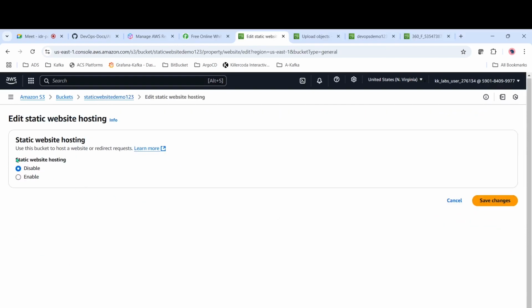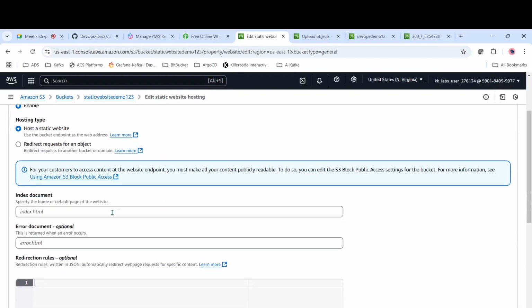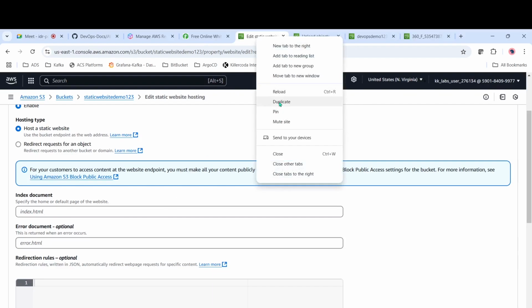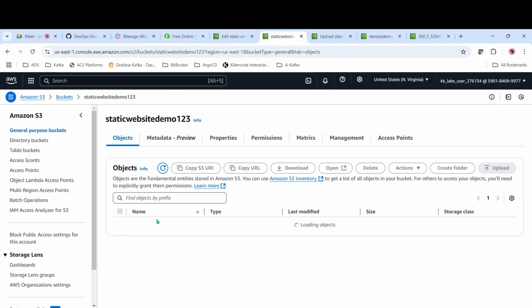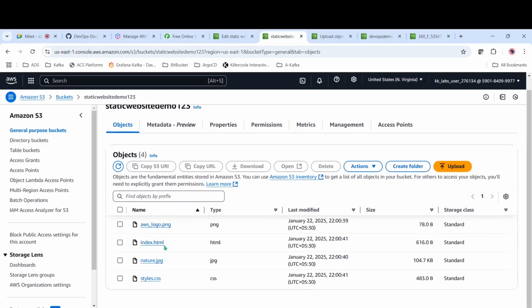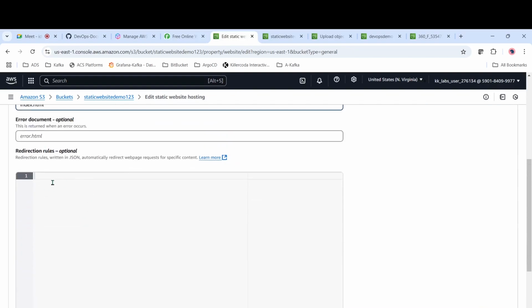By default, static website hosting is disabled. Now we have to click on enable, to host a static website. Then we have files. If you come here, I'll open a duplicate and come to the static website demo. We should have a file with the name index.html, and we have that one. Then we have to give that name here, index.html.